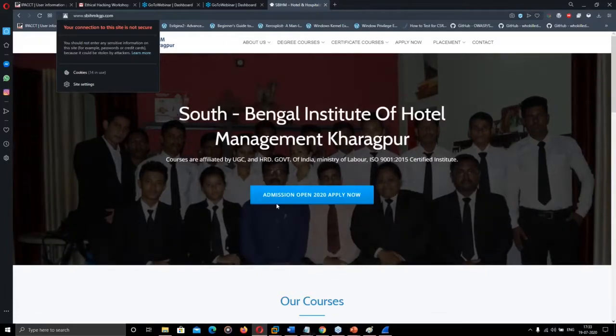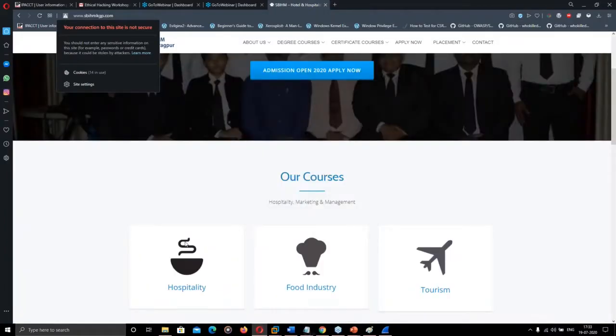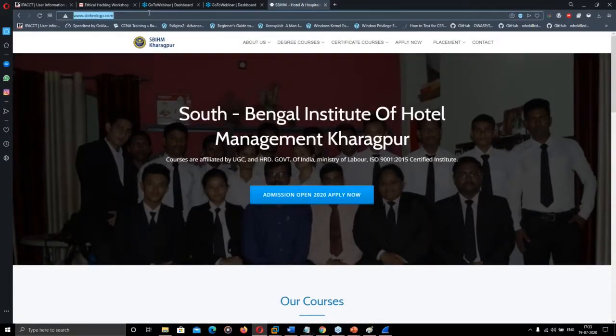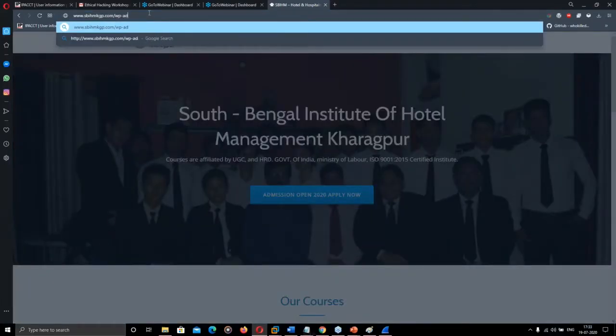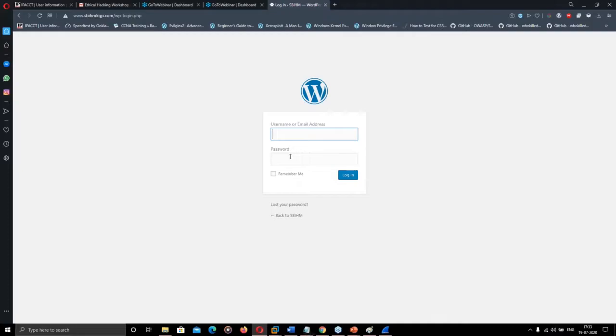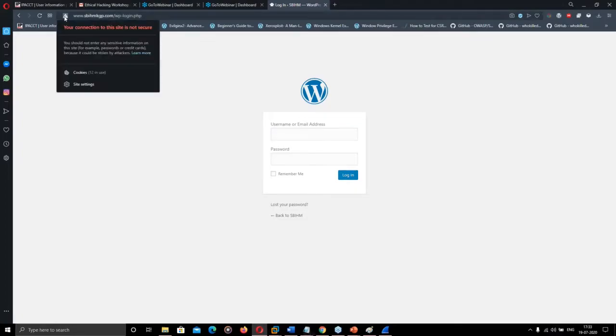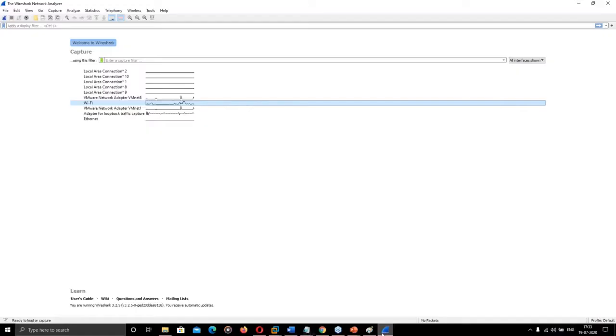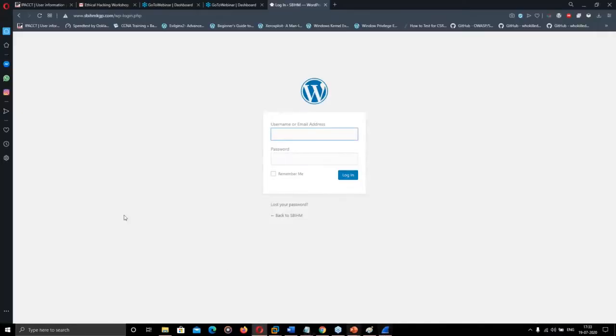This is a WordPress website, so I will try to open the WordPress login page. This is the WordPress login page. Here you can see that this is a not protected website. And here is my Wireshark turned on.